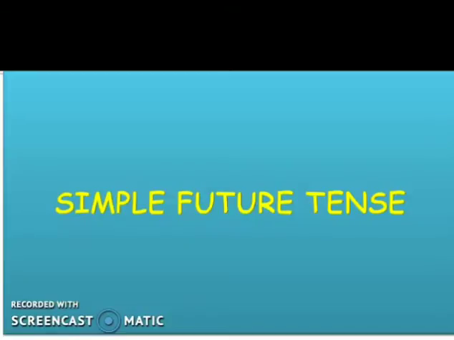Before discussing the simple future tense, let me tell you when we will use the simple future tense. We use the simple future tense for an action that will take place in future. Now I will show you 4 sentences that will make you understand how the actions express when it will happen.